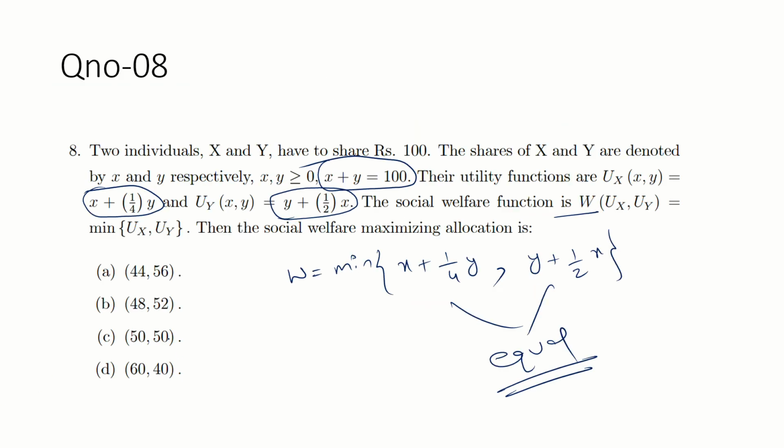Which is the correct option? Choose it: A, B, C, D. D is the correct option. So simple. Guys, whenever you face this kind of min function, just equate the terms, because the kink is formed when these two terms are equal. Then you will get the kink. Otherwise, no.